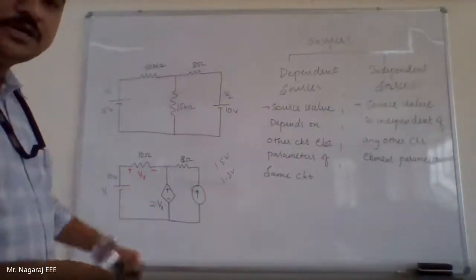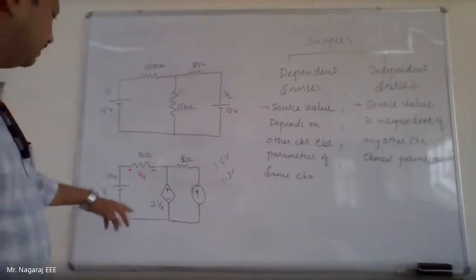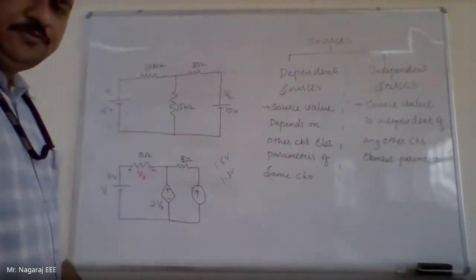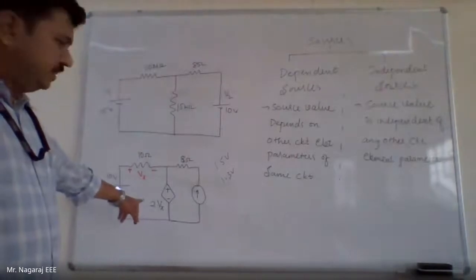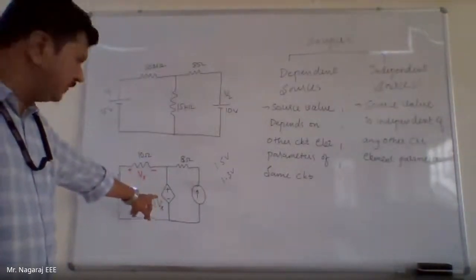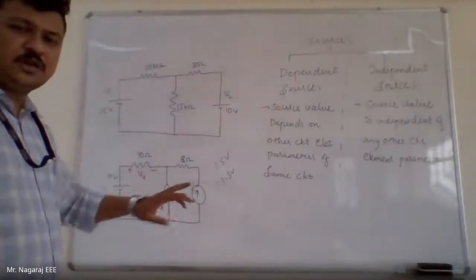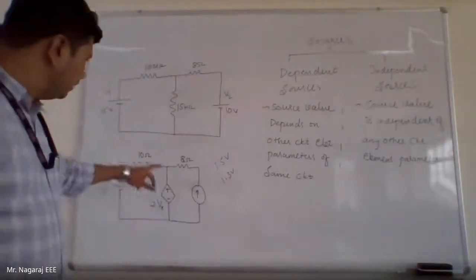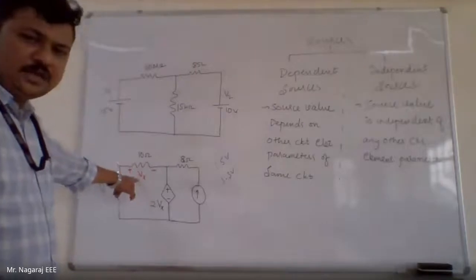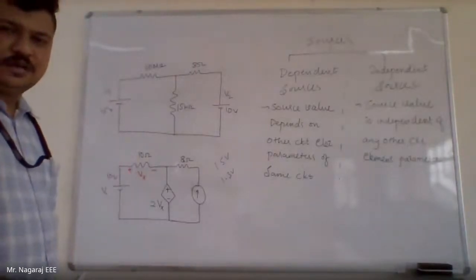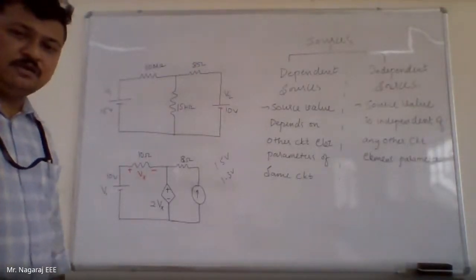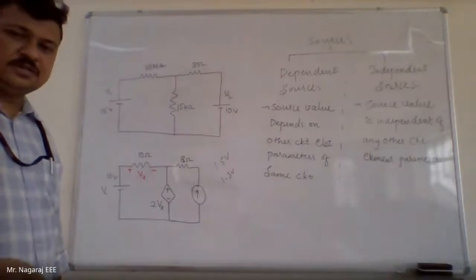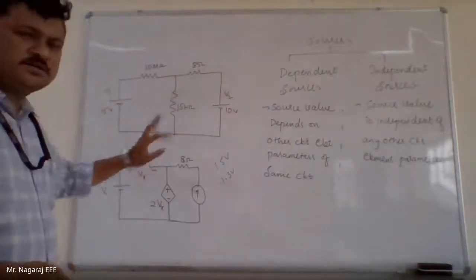There was a shine on that dependent part, so I adjusted myself. Now, if you observe this voltage source, the source value of this dependent source is not on its own. It is depending upon the value of voltage across 10 ohms. Now, what is the value of voltage across 10 ohms? It depends on what current flows across 10 ohms.